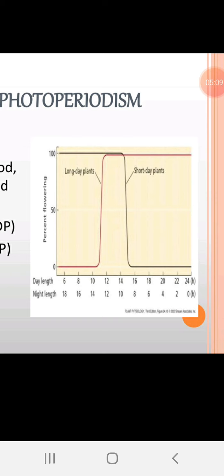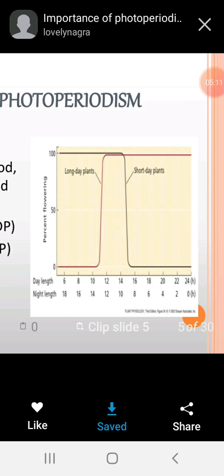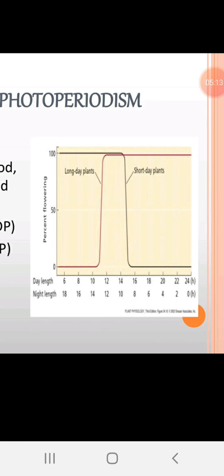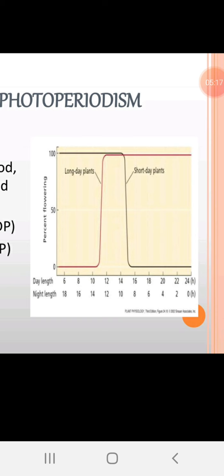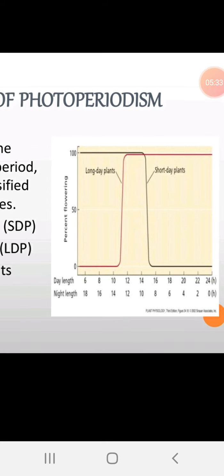Another group of plants are said to be short day plants. In the black line we can observe that short day plants require an uninterrupted dark period, then only they flower. It means they require less light and more dark period. They are said to be short day plants.